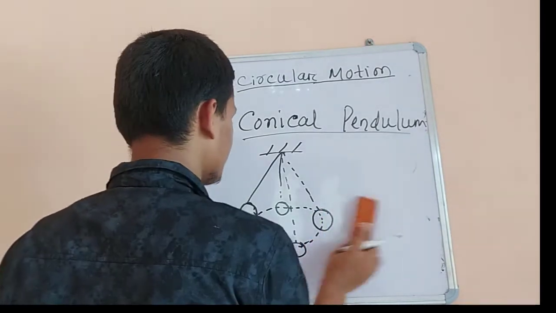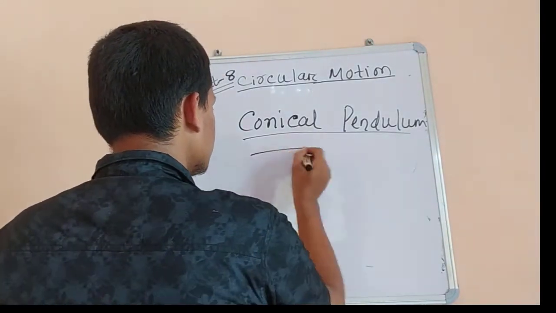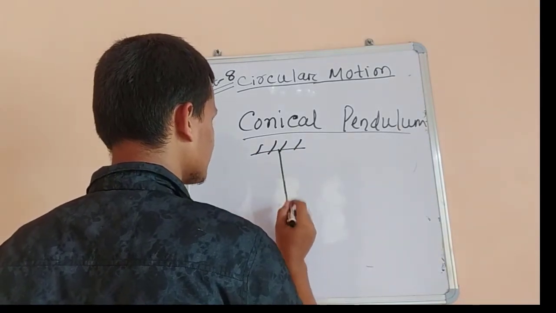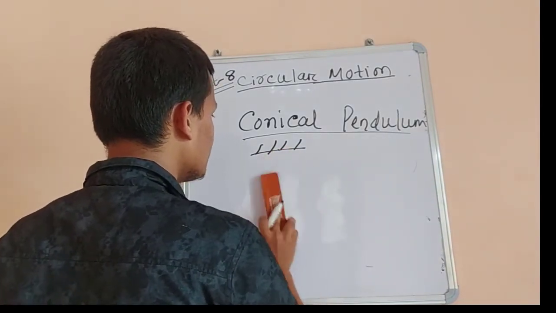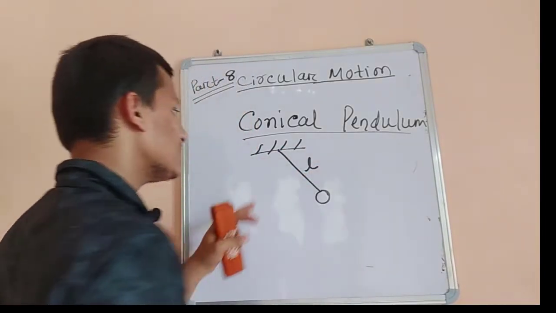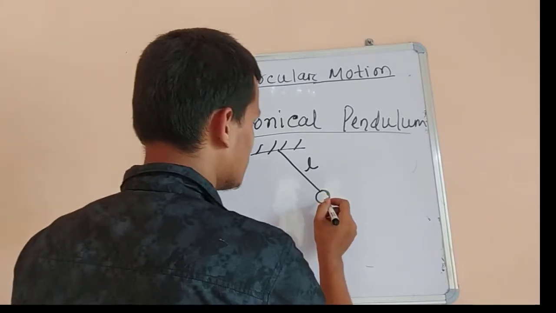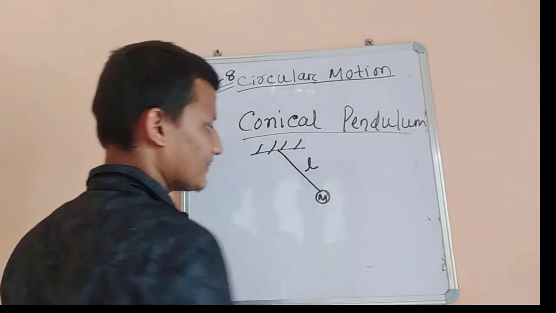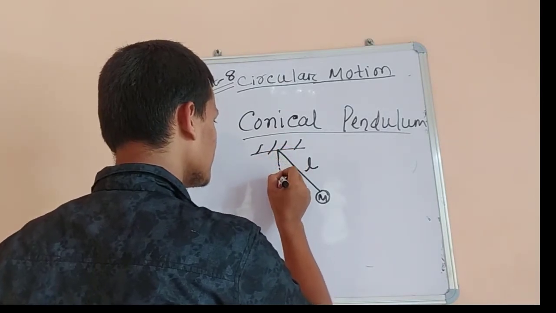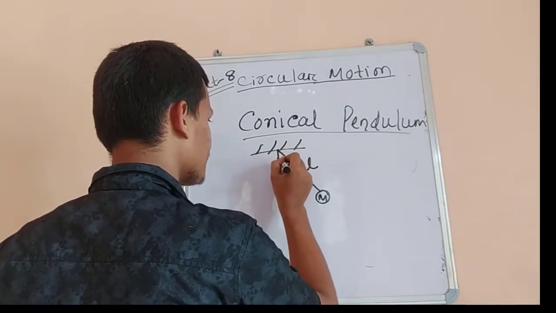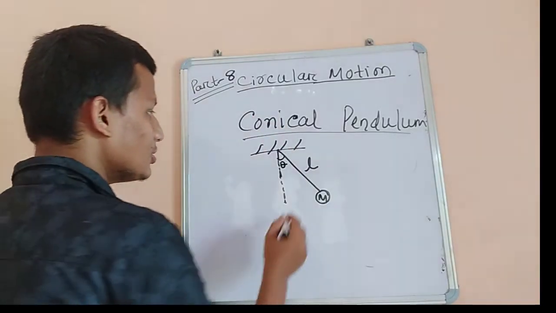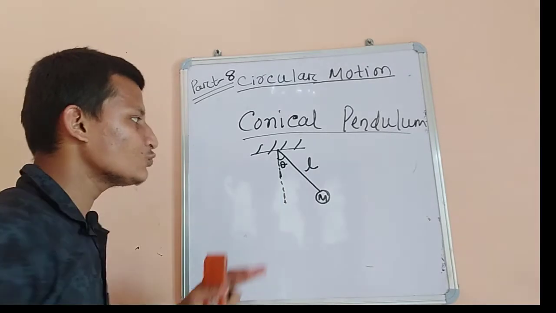In the exam the data given is that the length of this conical pendulum is L and the bob has mass M, and it makes an angle theta with respect to the vertical line.